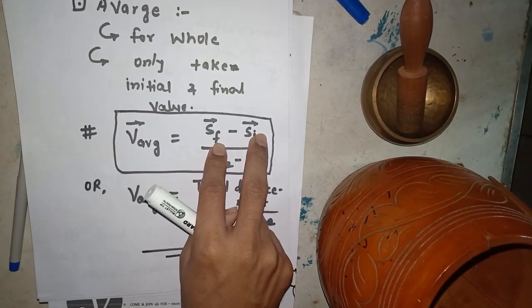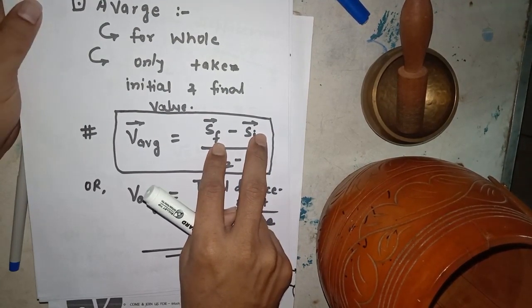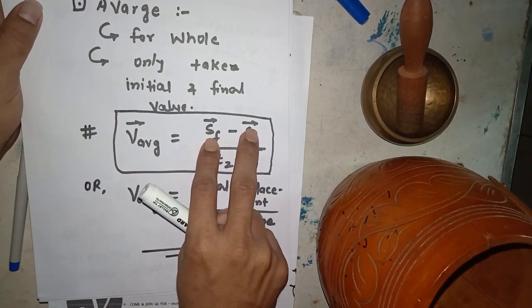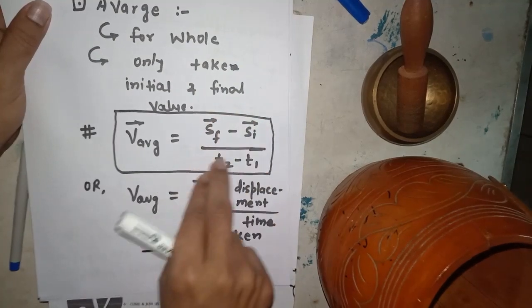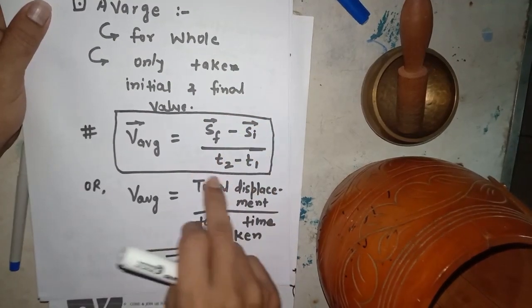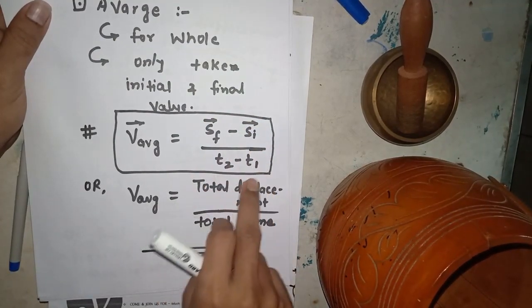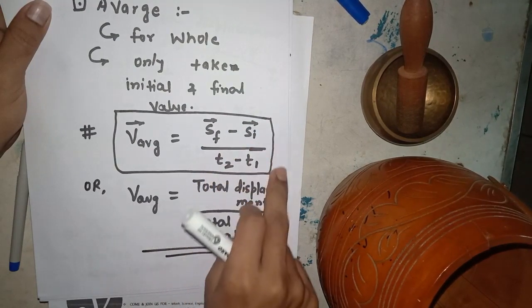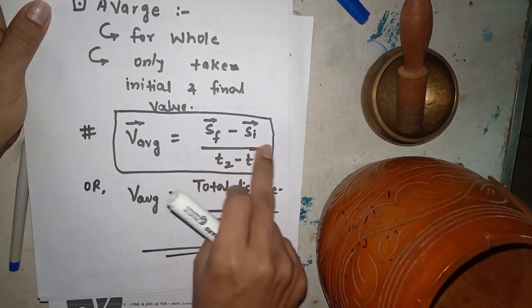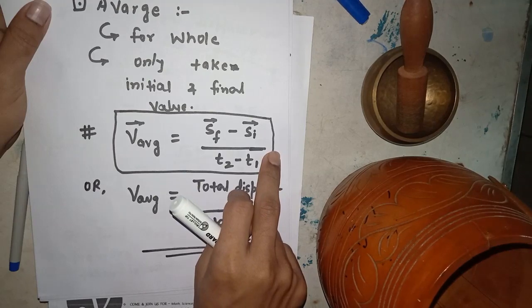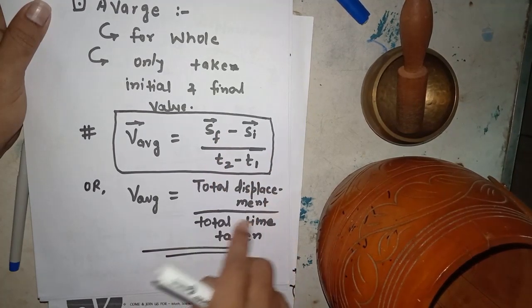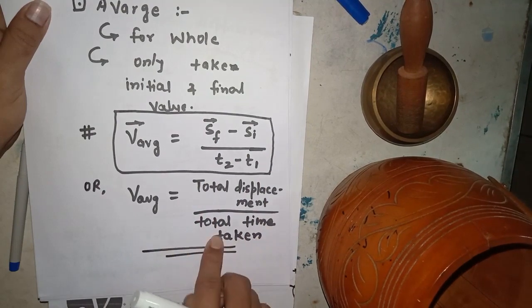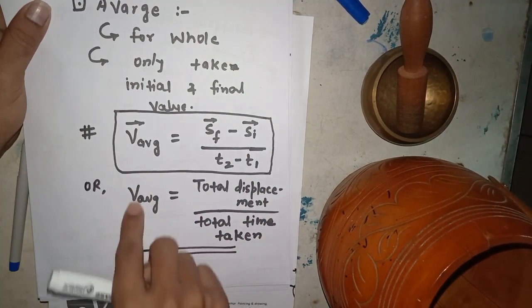As I have already discussed in the previous lecture, this difference gives the total displacement between 2 points, and it is divided by the total time taken between 2 places in the journey. Have you got my point? So the total displacement divided by total time gives the idea of average velocity.